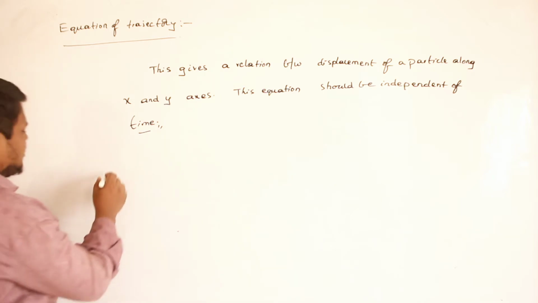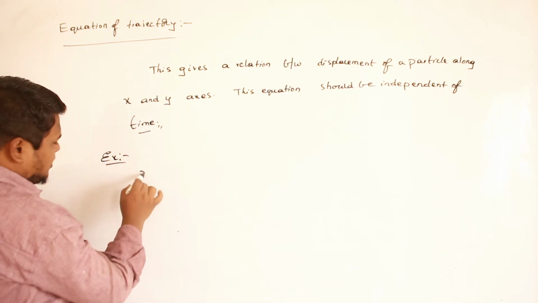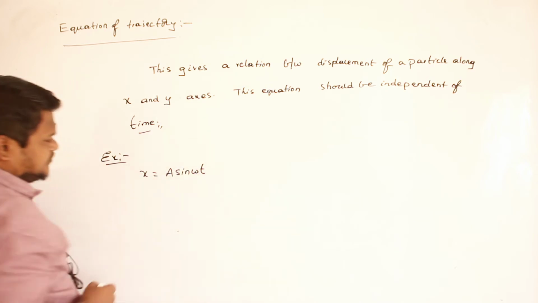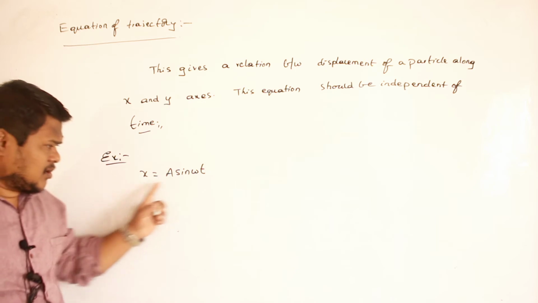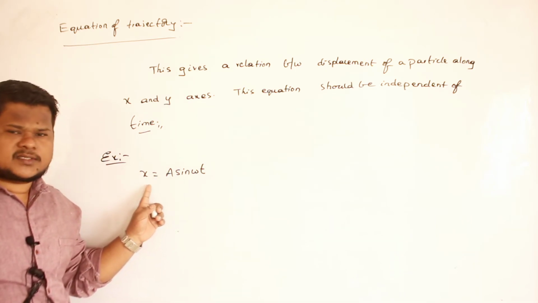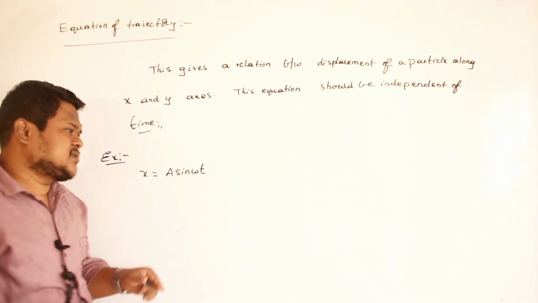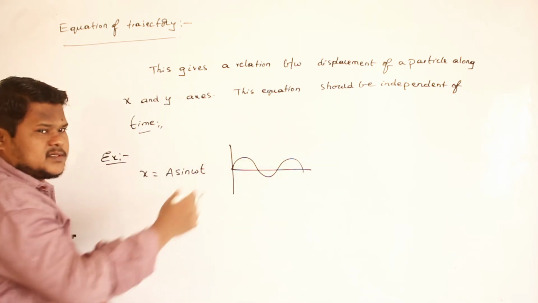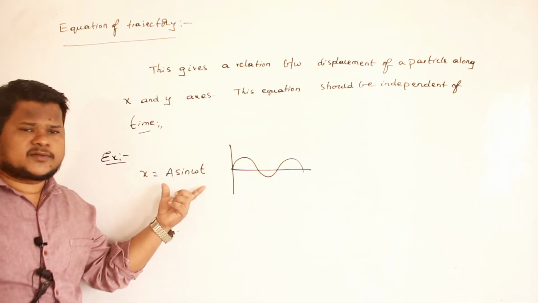Okay. For example, I will take a small example. See, along x-axis, a particle is moving according to x equals a sin omega t. This is the equation of a simple harmonic motion. Are you able to understand? Along x-axis, body is following which kind of path? It is tracing a sinusoidal path. You have a sine function. Sine function indicates that particle will be traveling like this. This is called a sinusoidal function. So along x-axis, particle is traveling according to this relation.